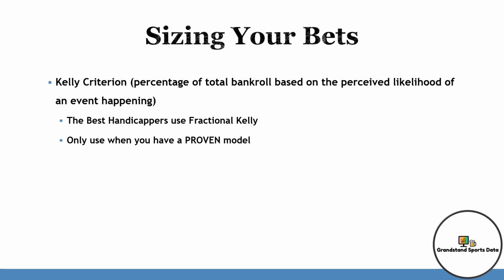The final strategy, and probably the most notable to longtime handicappers, is the Kelly criterion. The whole premise behind the Kelly criterion is to maximize the profit from each bet. It's basically the percentage of total bankroll based on the perceived likelihood of an event happening. The best handicappers usually use what's called fractional Kelly, which is Kelly criterion, but just broken down almost into fourths. My advice, or Grandstand Sports Data's advice, would be only use the Kelly criterion when you have a proven model that wins.